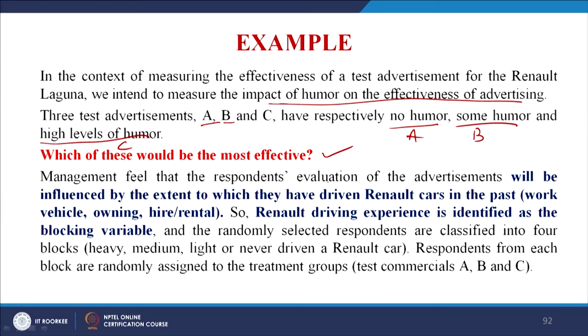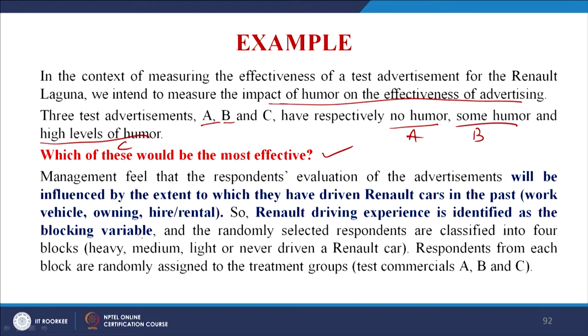To do this we will use a randomized block design. Management feels that the respondents' evaluation of the advertisements will be influenced by the extent to which they have driven Renault cars in the past. So, Renault driving experience is identified as the blocking variable. So, what is the blocking variable?